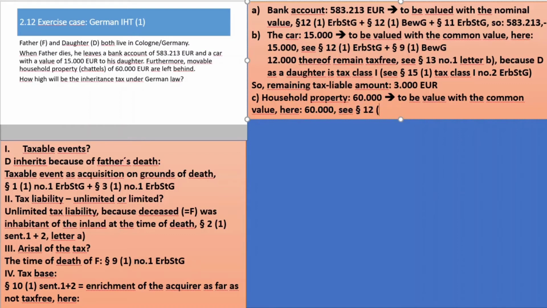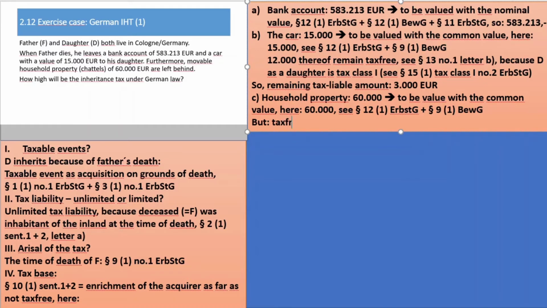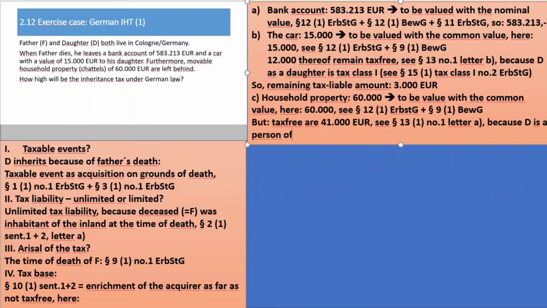See paragraph 12(1) of the Inheritance Tax Act plus paragraph 9(1) of the valuation law, but tax-free are 41,000 euro. See paragraph 13(1), number 1, letter a, because that was an exemption for persons of tax class 1. D is a person of tax class 1. And that leads to a remaining taxable amount of 19,000 euro.